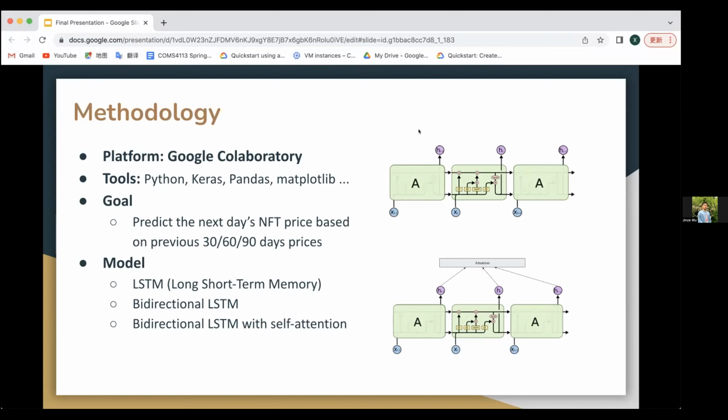And then for the methodology part, we use Google Colab to deploy our project, and we use Python, Keras, Pandas, Matplotlib, and so on. The goal is to predict the next day's NFT price based on the previous days' prices. And we implemented 3 models. One is LSTM, one is bidirectional LSTM, and the last one is bidirectional LSTM with self-attention.